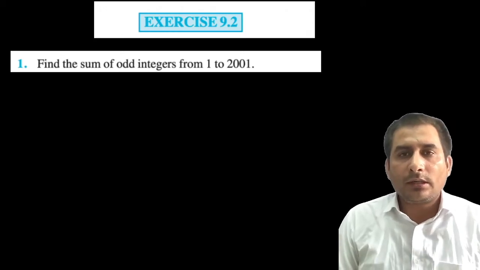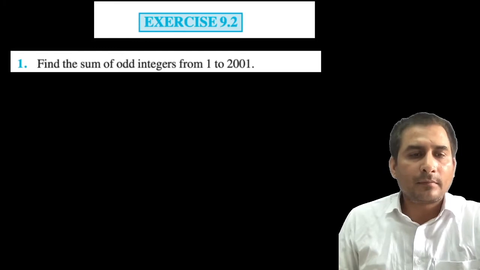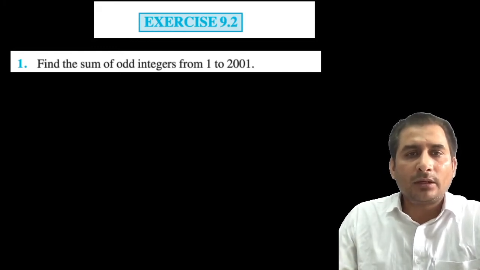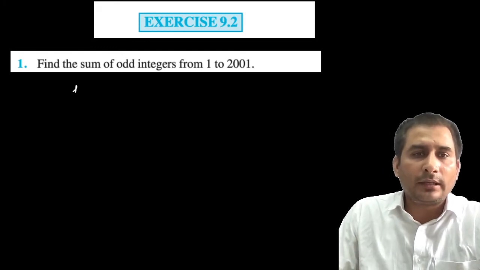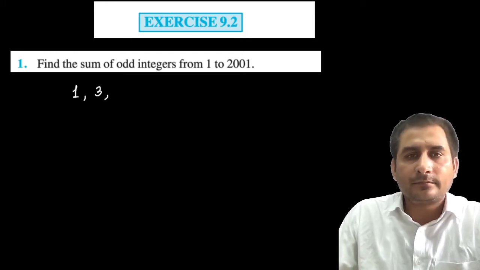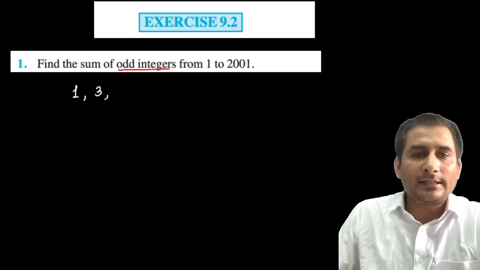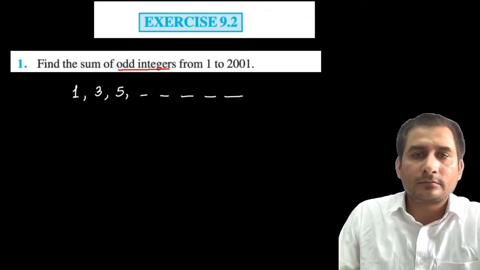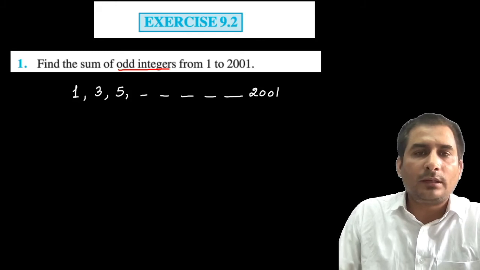So now we are going to start with exercise 9.2. Look at question number 1 here. Let me explain this. Find the sum of the odd integers from 1 to 2001. So first is 1, second odd integer, then next is 3, then next is 5 and so on, up to 2001. So it forms an AP.